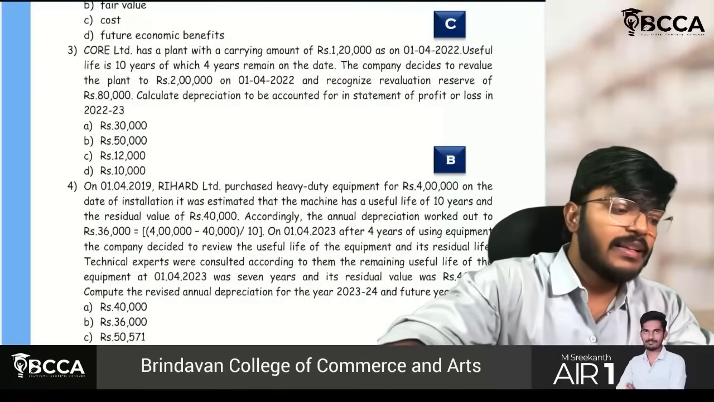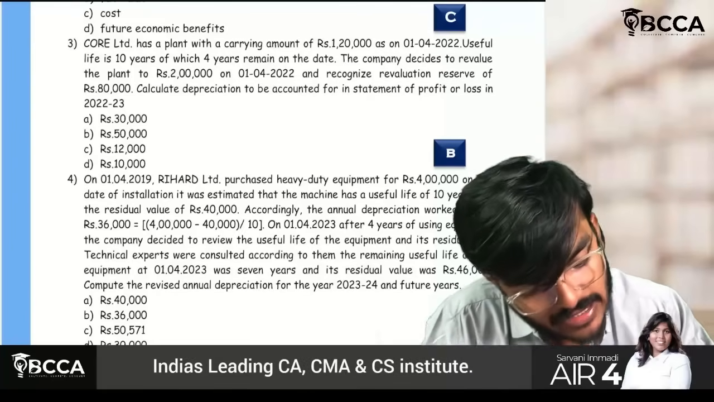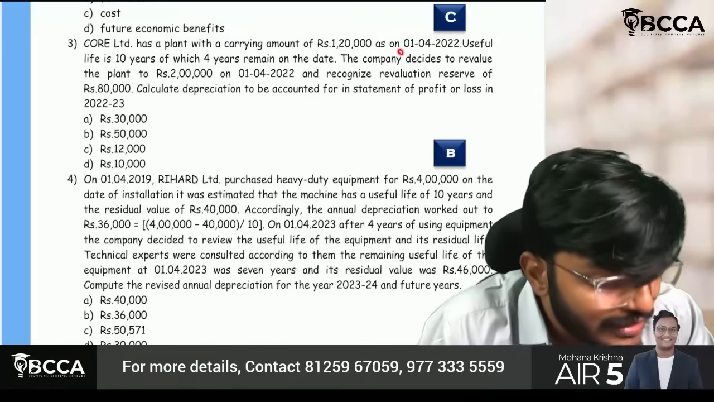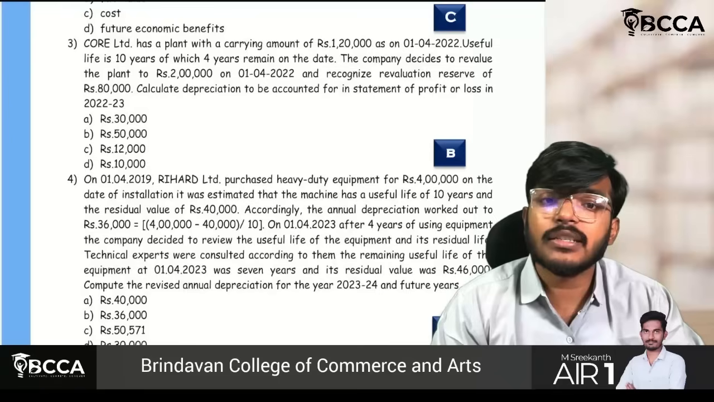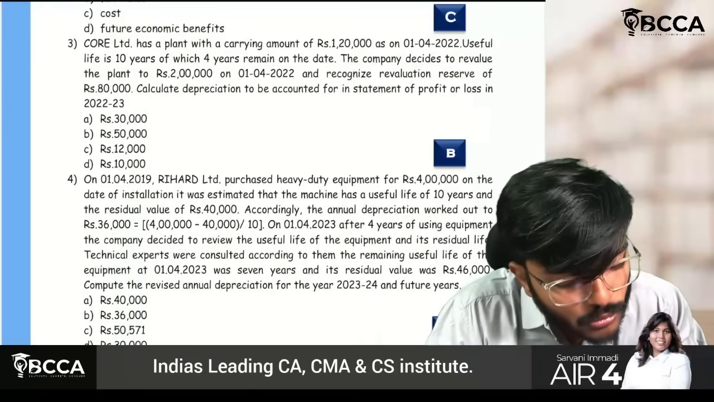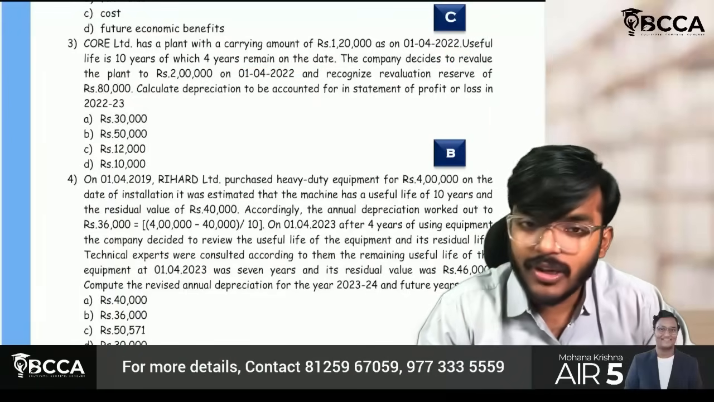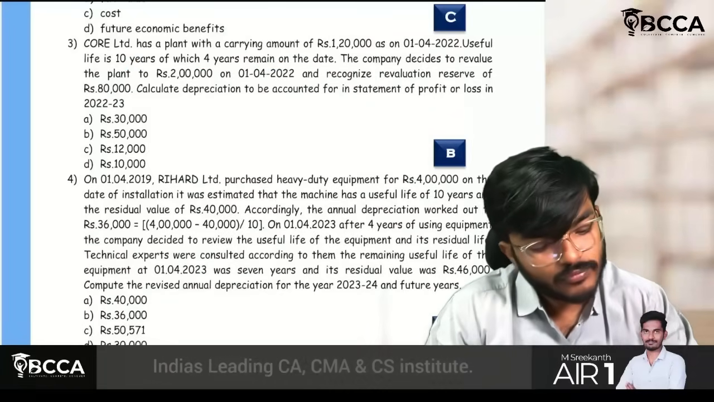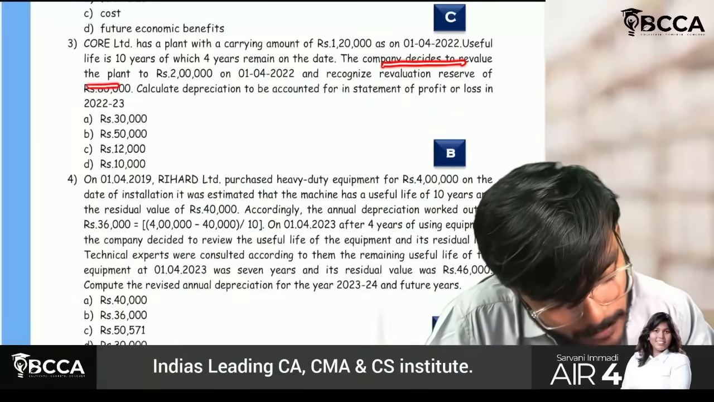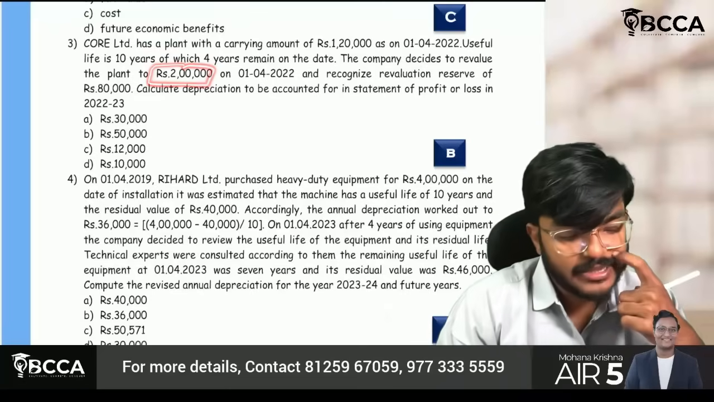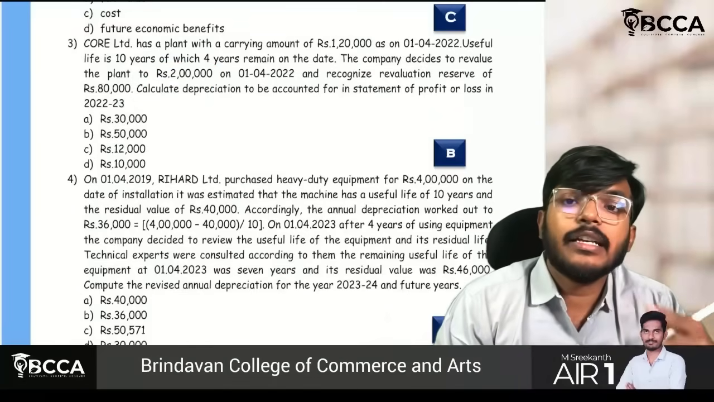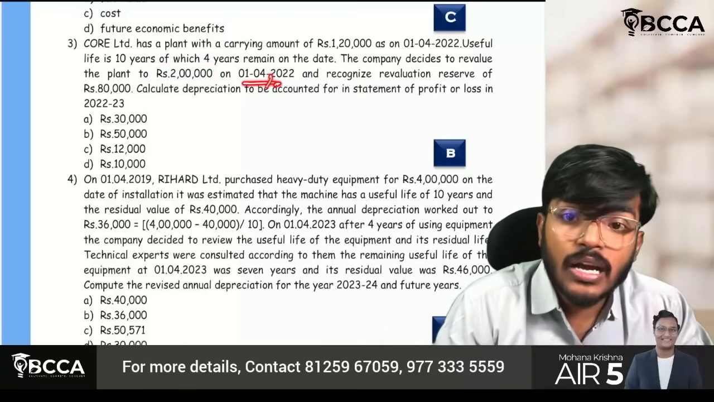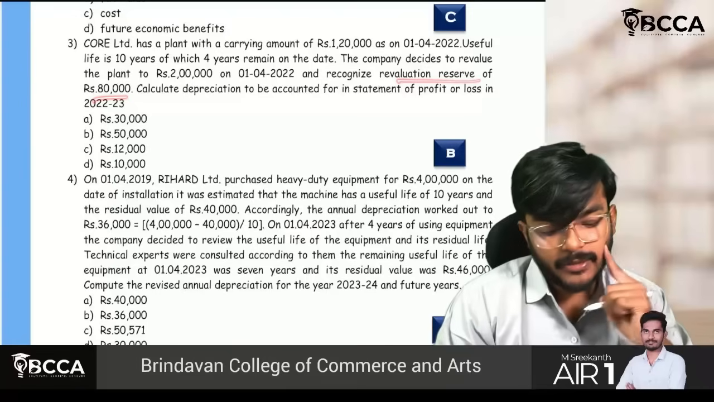Sir, Core Limited has a plant with a carrying amount of 1,20,000 as on 1st April 2022. Useful life is 10 years, of which 4 years remain on the date. The company decides to revalue the plant to 2,00,000 rupees on 1 April 2022. Revaluation reserve of 80,000 is there.